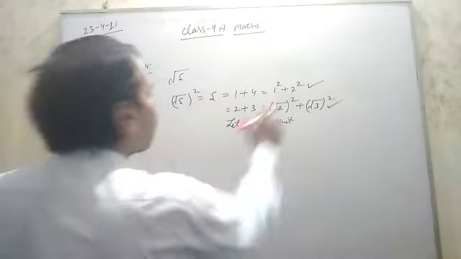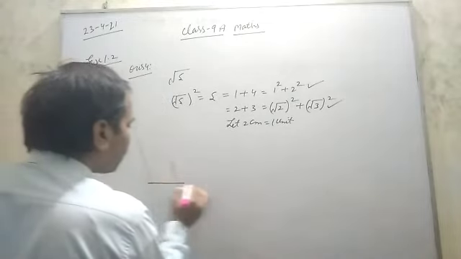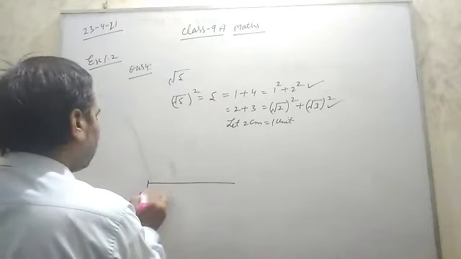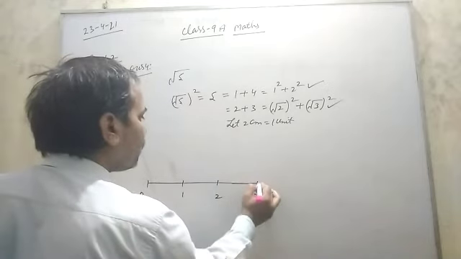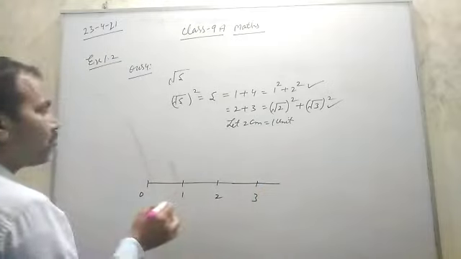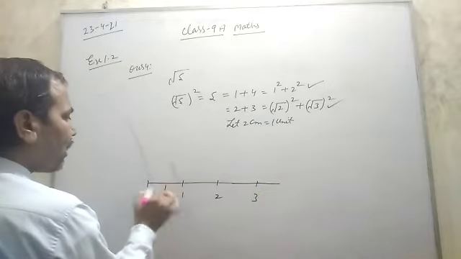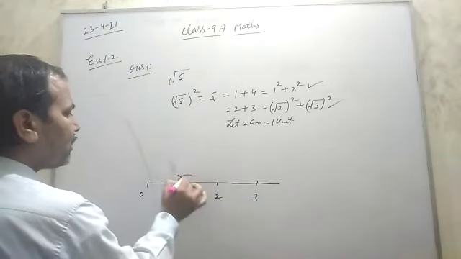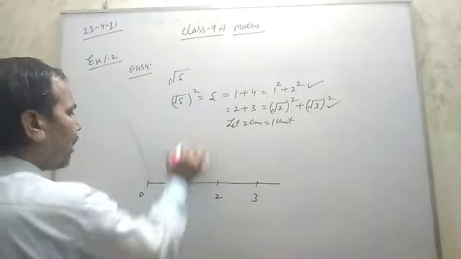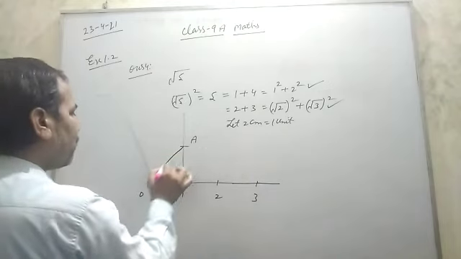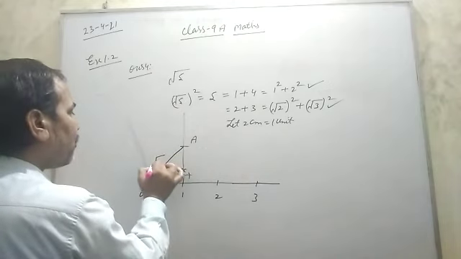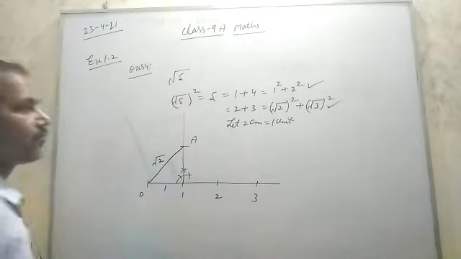Then for the second one, first you construct under root 2. Take one unit on the x axis and then a 90-degree angle, and on that also cut 1 centimeter. Then join O to A. So now this OA is under root 2.